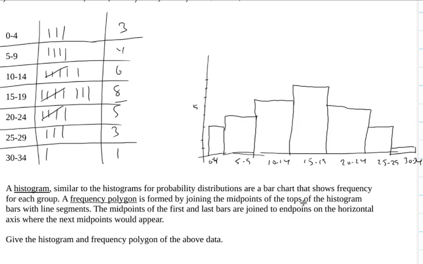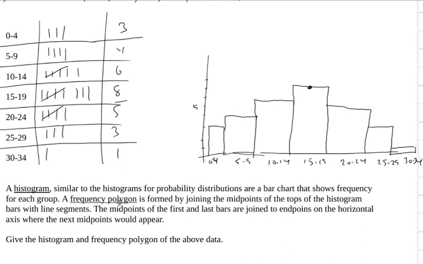It's not the best drawing, but you get the idea. Again, the point of a histogram is to get a quick look at the data to get a good feel. And you can see just by looking at this, you can get a really quick sense that the 15 to 19 range is where the peak is, and it's kind of balanced outside of that. So that's what we'd call a histogram.